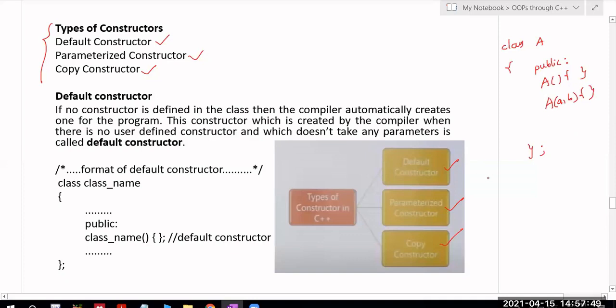Parameterized constructor. And if the constructor is taking another object of the same class as a parameter, like A obj, then that is called what? Copy constructor. Got it? So if the constructor is not taking any parameters, it is called a default constructor. If it is taking parameters, it is a parameterized constructor. If it is taking the same class object as a parameter, it is a copy constructor.